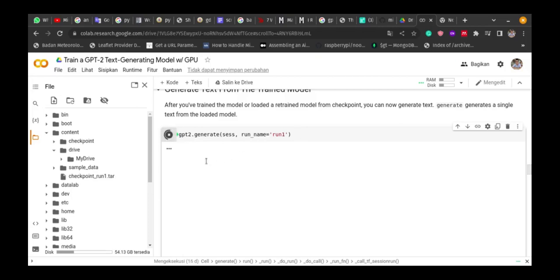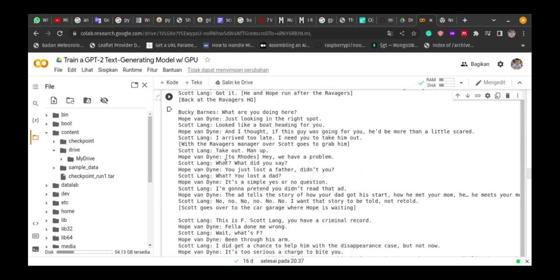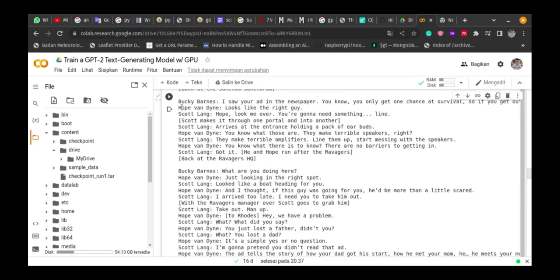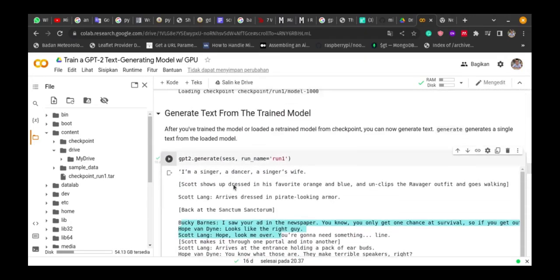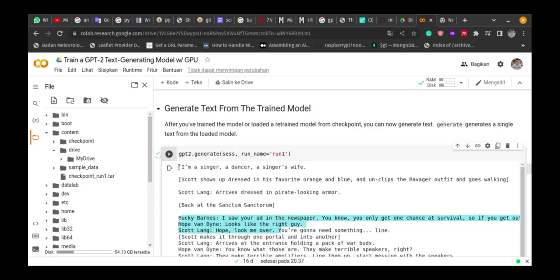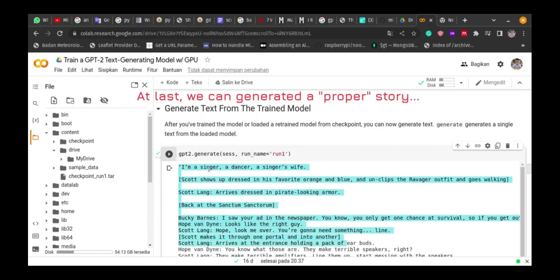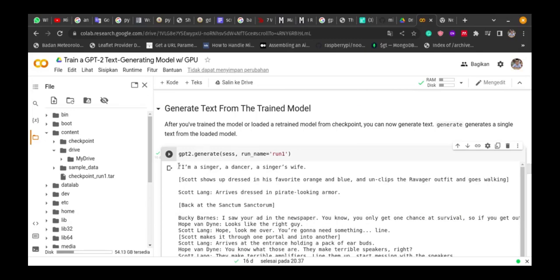So yeah, it results in something like this. Wow, it looks like we succeeded. This is just a quote-unquote decent story, not like in our two previous tries.